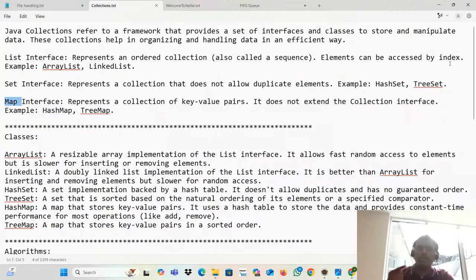And moreover, you can store duplicates as well. Assume there is an element 5. You can store one more element 5, and one more element 5. It's a duplicate element, and you can store that. It is possible in the list.